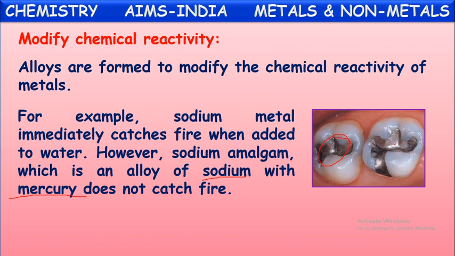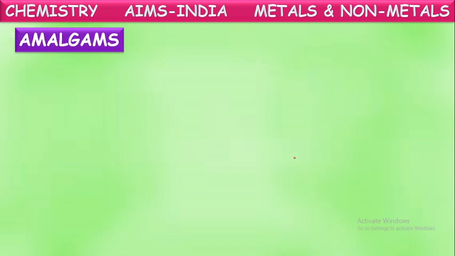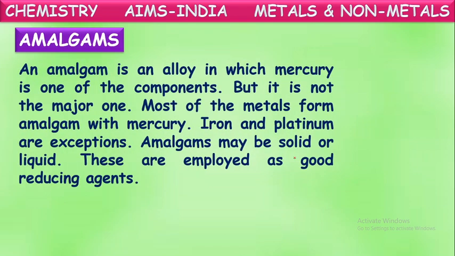We have one new point here, that is amalgam. What is the meaning of this amalgam? Amalgam is a mixture or alloy of any metal with mercury. You can simply say an amalgam is an alloy in which mercury is one of the components. When metals are mixed with mercury, those metal amalgams are formed.